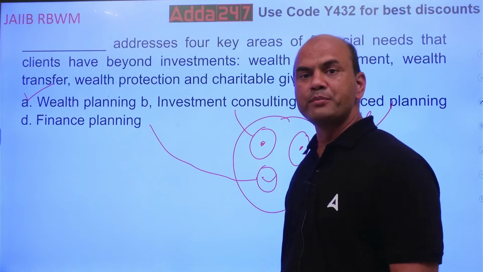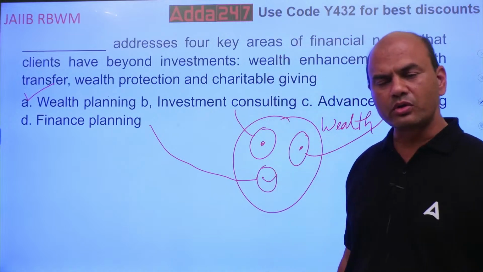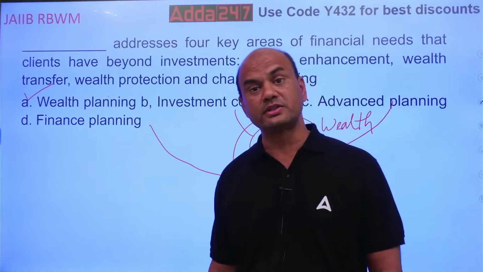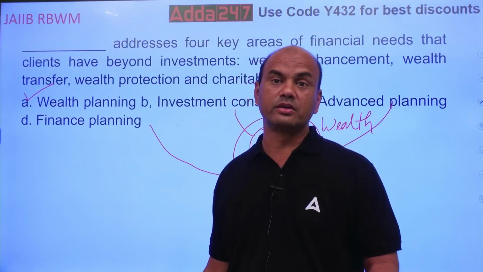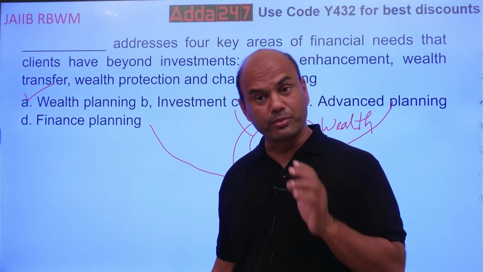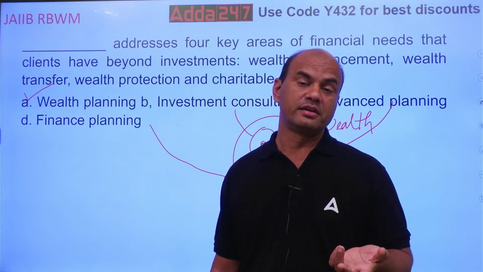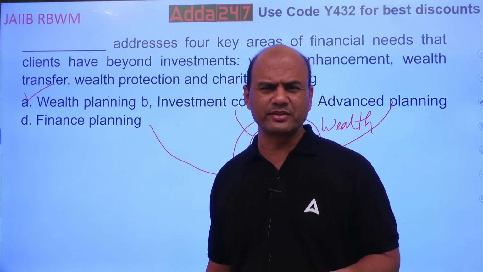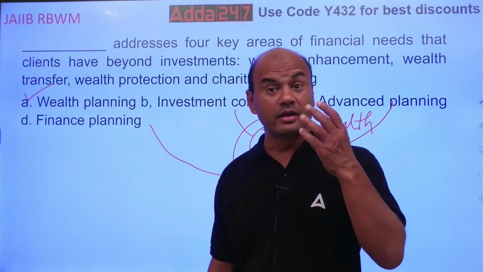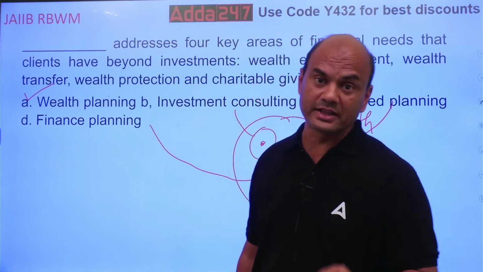Wealth planning will include not only your mutual fund, not only your insurance, not only gold, but it includes bonds, real estate, and many other things. In fact, you call it anything: unconventional assets, paintings.